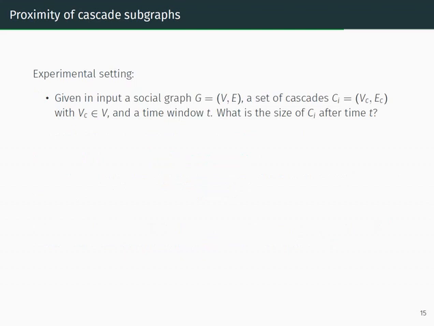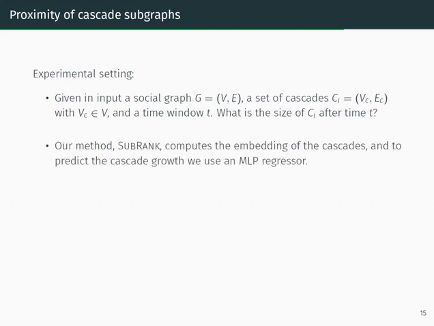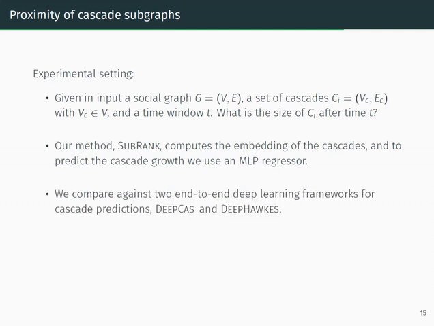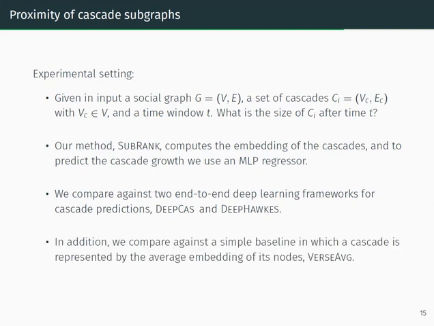In our experimental setting, we take a social graph in input and a set of cascades and a time window t. We ask what is the size of the cascades after time t. Our method SubRank computes the embeddings of the cascades, and in order to predict cascade growth, we use a multi-layer perceptron regressor. We compare against two end-to-end deep learning frameworks for cascade prediction, DeepCas and DeepHawkes. In addition, we compare against a simple baseline in which a cascade is represented by the average embedding of its nodes. This method is called Verse Average.